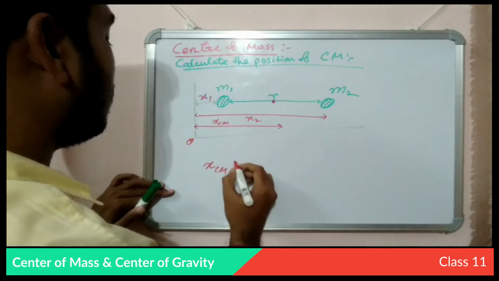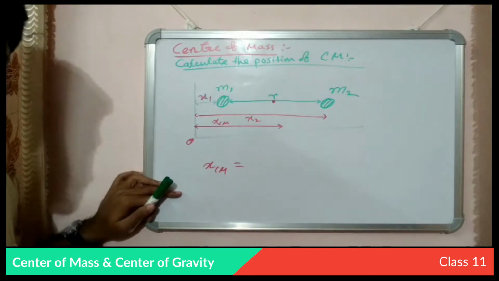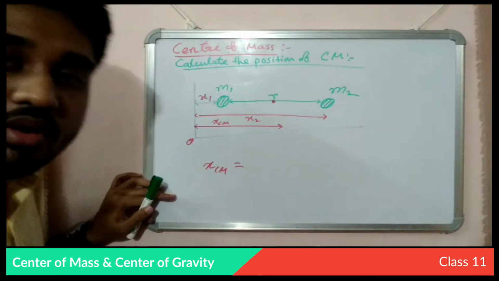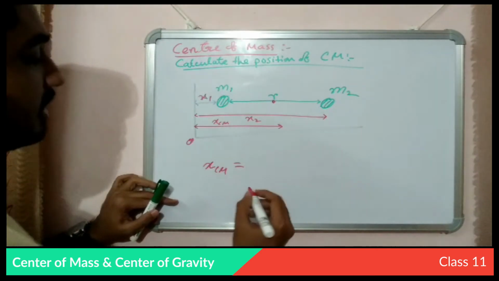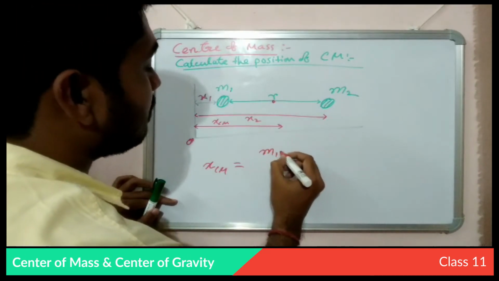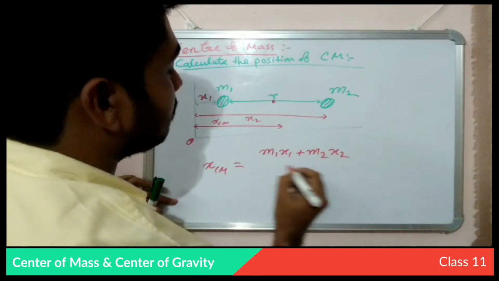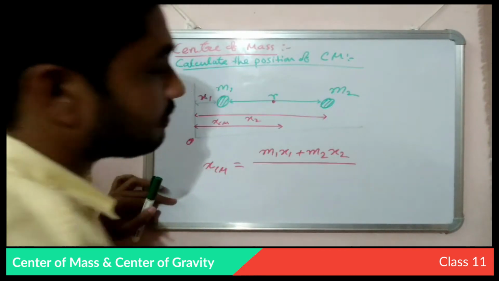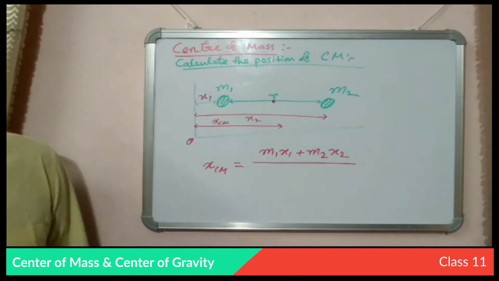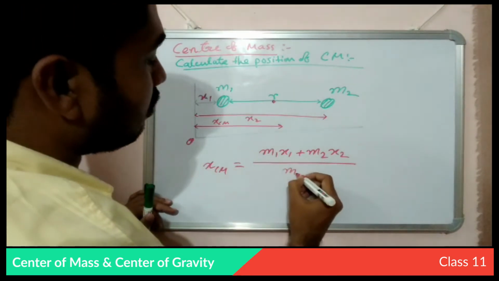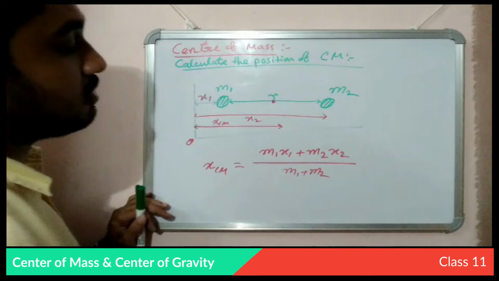So what we need to do is, the position of center of mass according to this graphical representation is, we have to calculate the average, like m1 x1 plus m2 x2 divided by m1 plus m2.